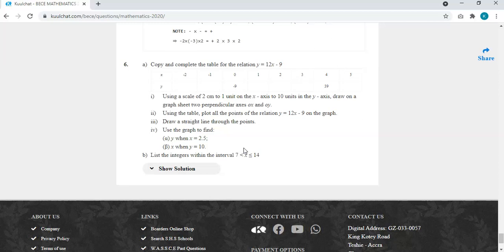You should be able to use your mathematical set to construct figures when you are given instructions: do this, do that, construct 90 degrees, construct this and that. You should be able to do that. Then you should also know the reflection, the translation, reflection in the y-axis, reflection in the x-axis, and the rest. All is about graphs. So know all the possible graphs.